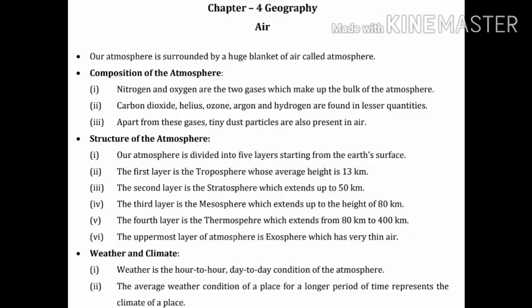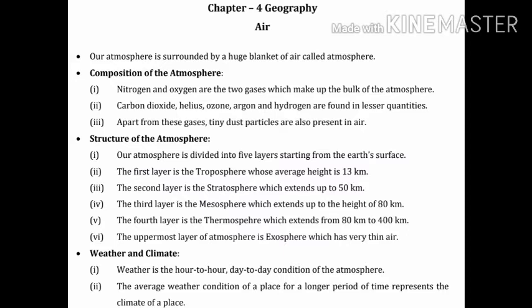Point number 4. The third layer is the mesosphere which extends up to the height of 80 km. Point number 5. The fourth layer is the thermosphere which extends from 80 km to 400 km. Point number 6. The uppermost layer of atmosphere is exosphere which has very thin air.